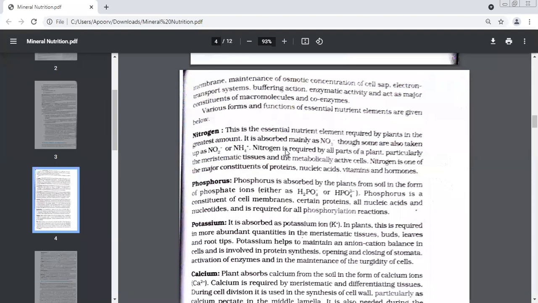Permeability. Yes. Next, it maintains the osmotic concentration of the cell sap. How much water is going to be present in the xylem and how many minerals, sap. That also they will control. They will control the electron transport system, ETS, which you will study later in class 11th. Buffering action, buffers, like making something active or reducing their activity. Enzyme activity, and they also act as major constituents of macromolecules.